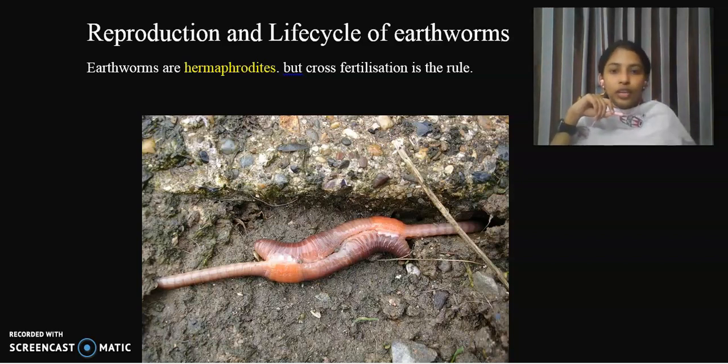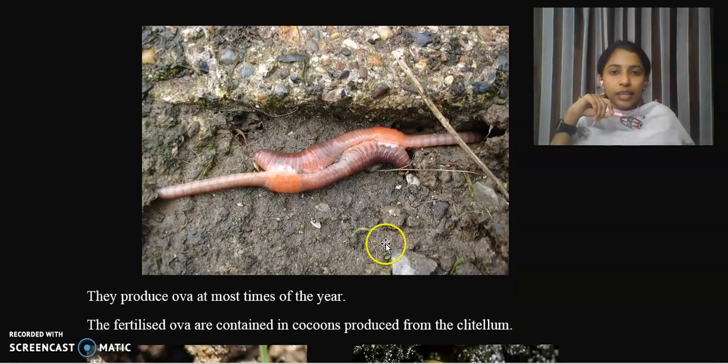Okay, so here I have provided a diagram depicting the cross fertilization occurring in earthworms. Here you can find an earthworm, and this is the second earthworm. So what happens here is they are exchanging their gametes. Both the male and female gametes are exchanged between the two earthworms, and this process is called cross fertilization. Okay, so what happens after cross fertilization is always a fertilized ova is produced.